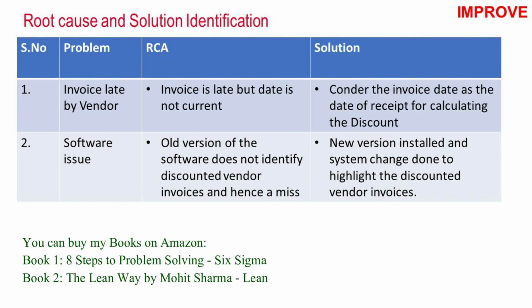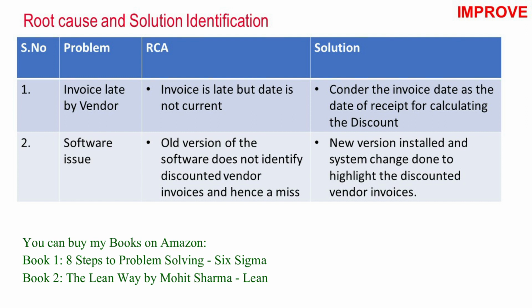The solution was to create a new version which had to be installed and the system changes done to highlight the discounted vendor invoices. So once the changes were highlighted in the system, it was easy for the associates or agents to pick up the invoices from the vendors with the discounted terms and then they were able to action them on time, which actually saved a lot of discount loss that the team was incurring.